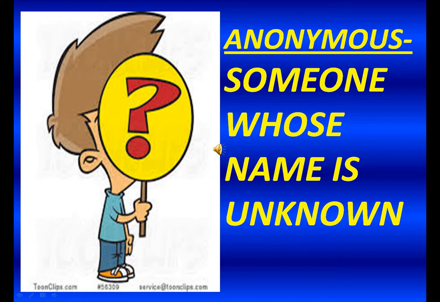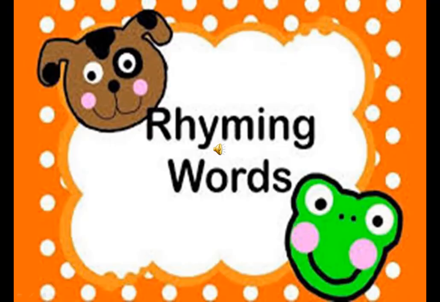In case of poems like The Ice Cream Man, it was Rachel Field. In case of Teamwork, it was Jan Negro. So, in this case, since the name of the person who has written this poem is not known, this is why the word anonymous has been used. Just like the previous video, let us once again have a look at some rhyming words, and I hope you already know what rhyming words are.